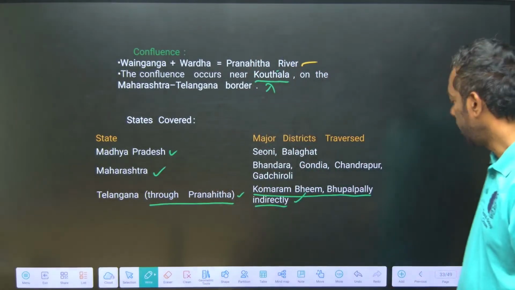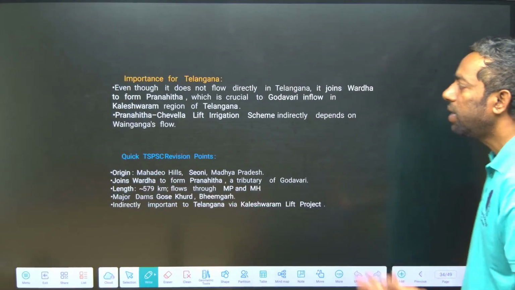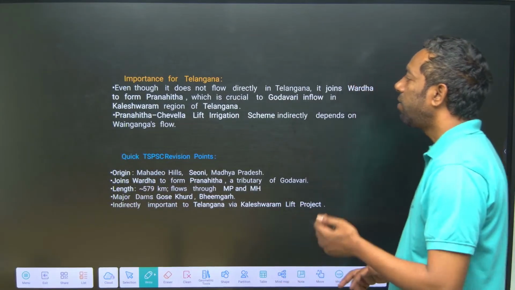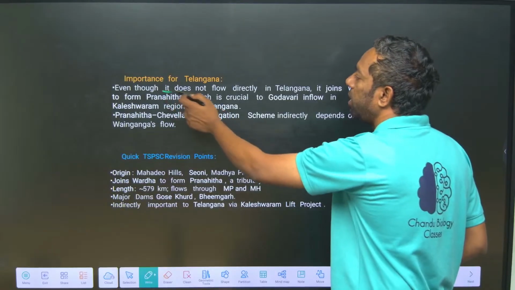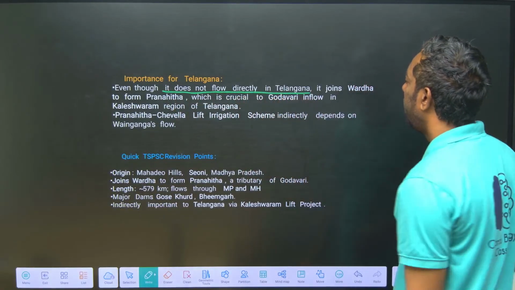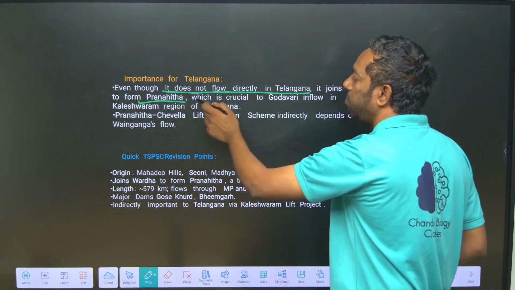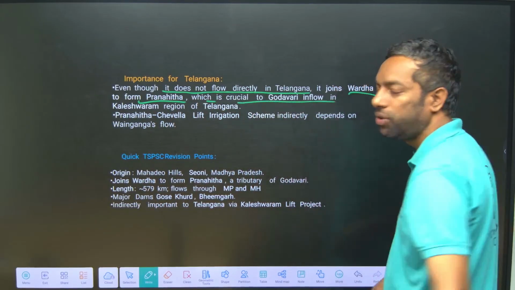And the importance of Wainganga: even though it does not flow directly into Telangana, it joins and forms the Pranahita, which is a crucial inflow.